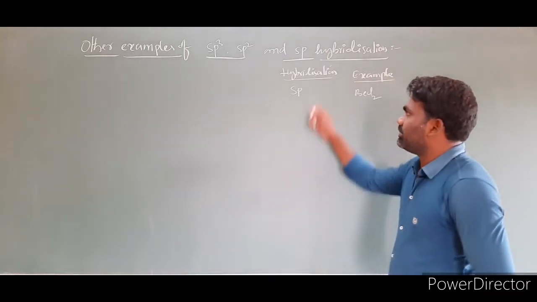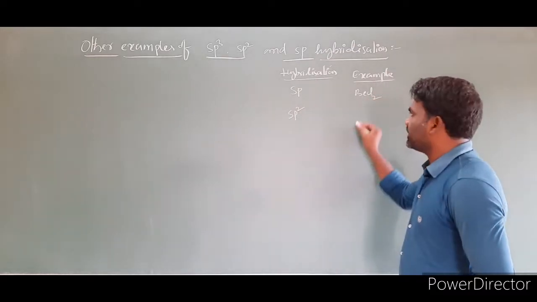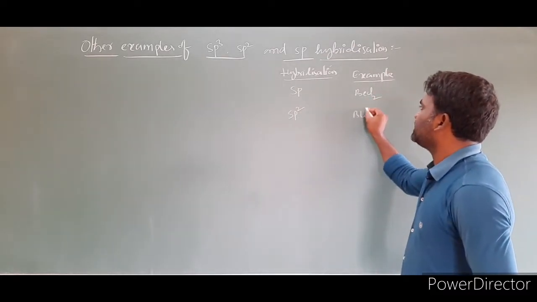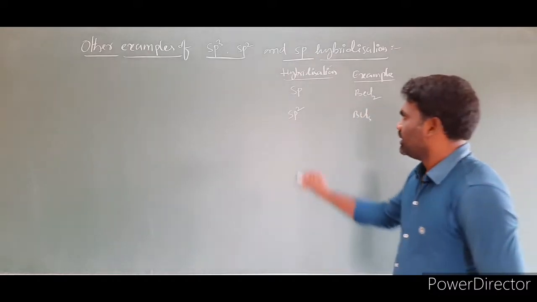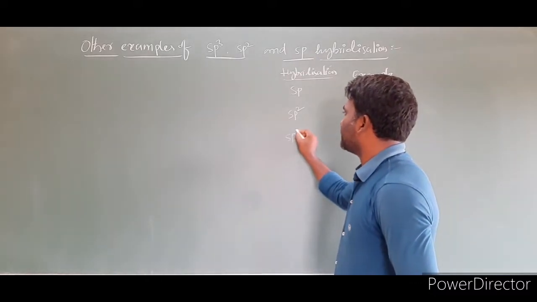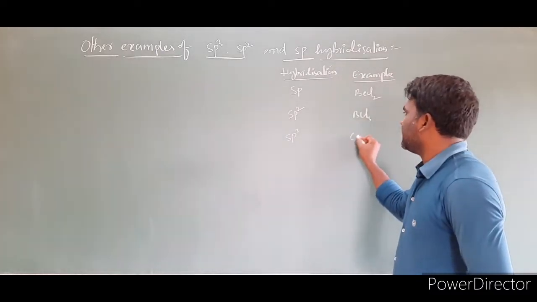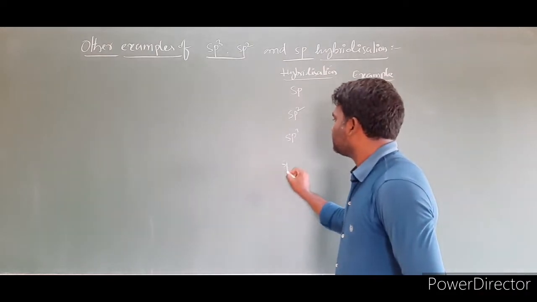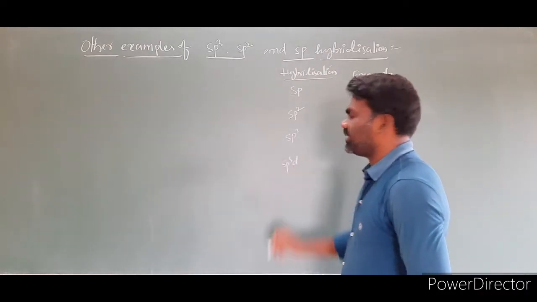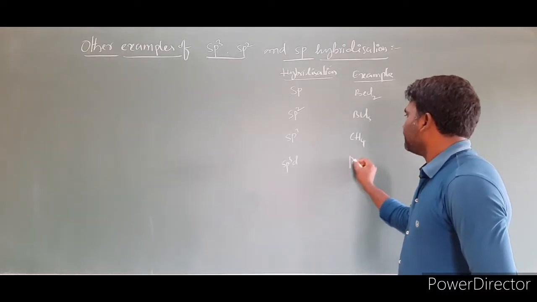The next hybridization you learned is sp2. The example for this case you learned is the BeCl3 molecule. The next hybridization is sp3, and the example for sp3 hybridization is the CH4 molecule. And the next one is sp3d hybridization, and the example for it is PCl5.